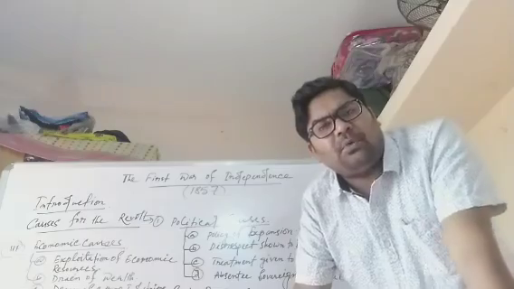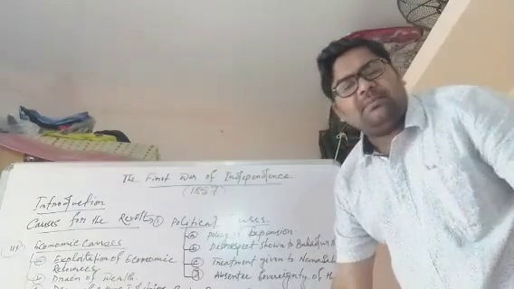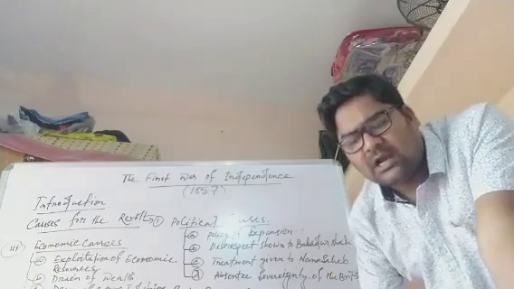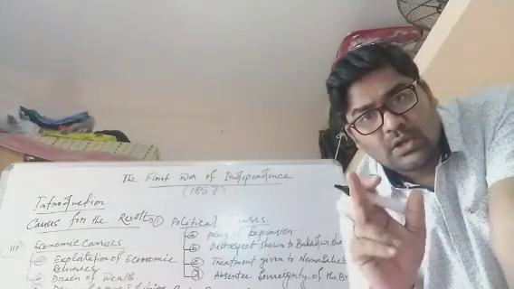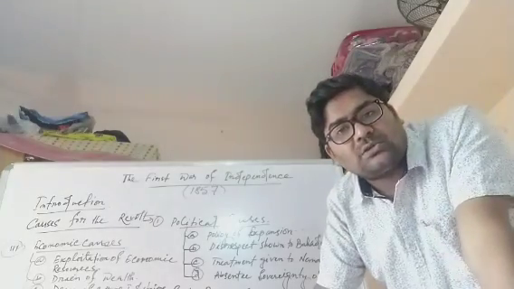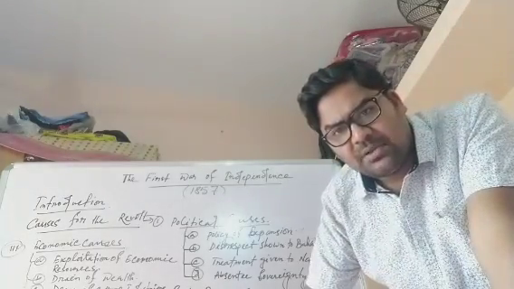Next is the 5th point, taxing religious places. The religious sentiments of the Indians were hurt by the official policy of taxing the lands belonging to temples or mosques, and this was the first time, and that hurt the religious sentiments of the Indian people.